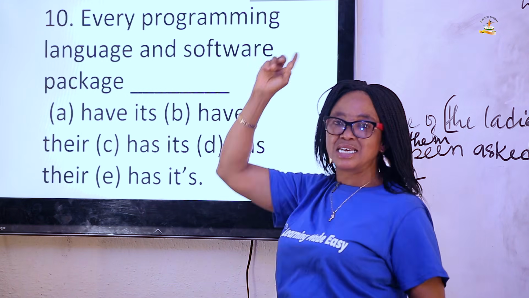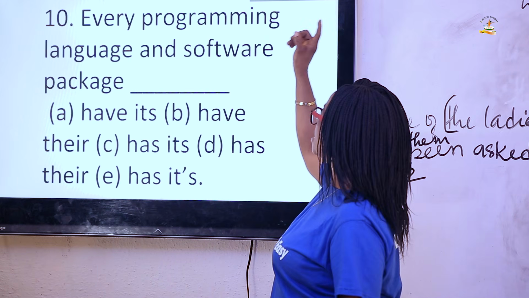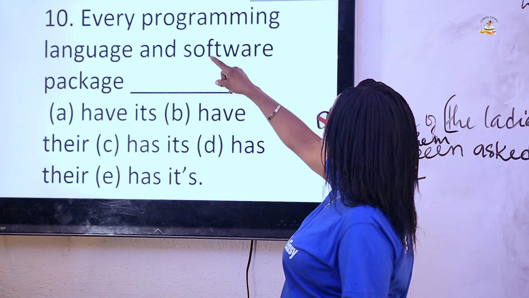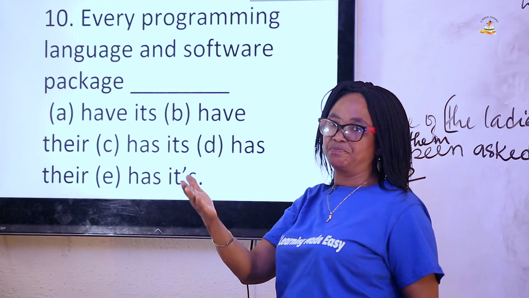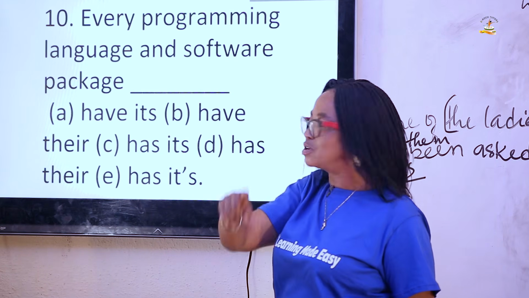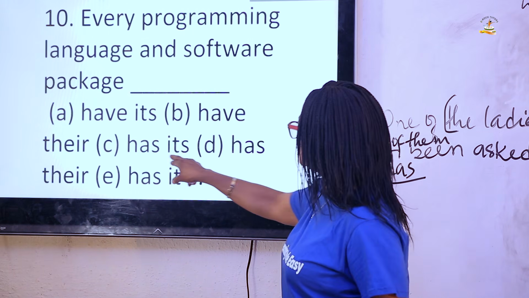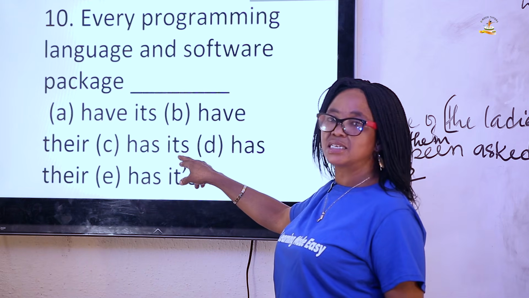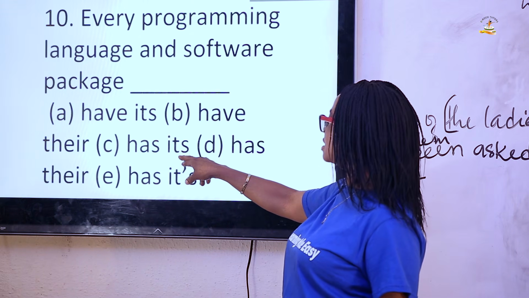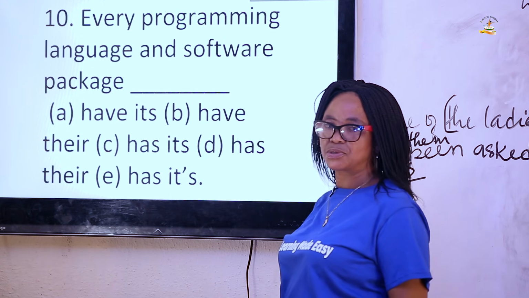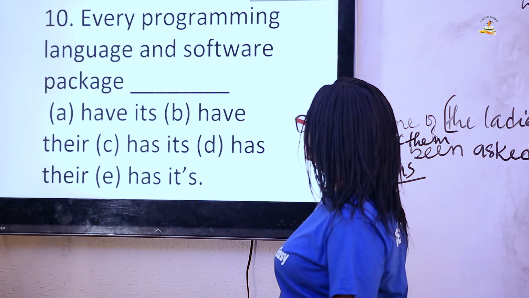I have said earlier that the rule of grammar says, the concord, that wherever you see every, you must employ a singular verb. That is why we say has its. That's why the answer is C. Has its own purpose.